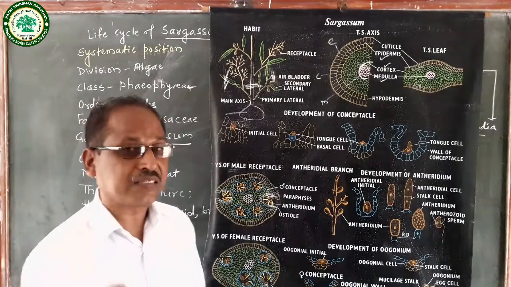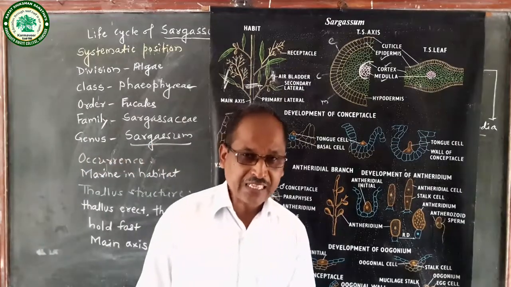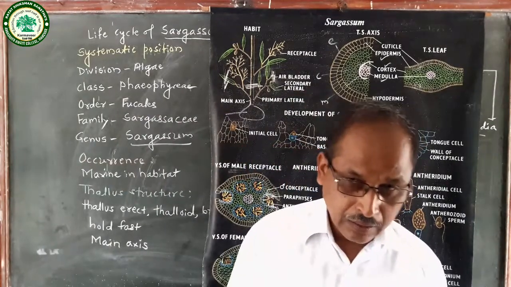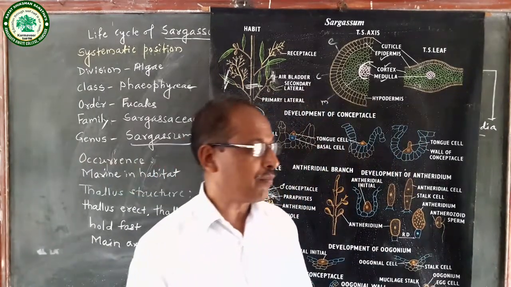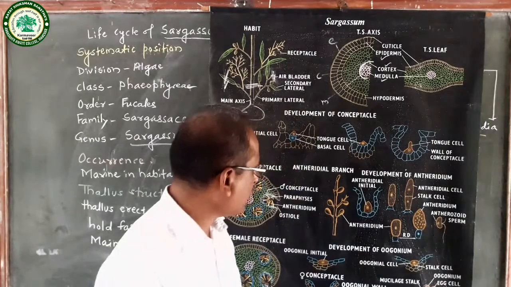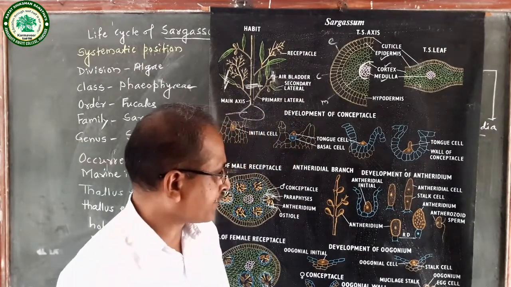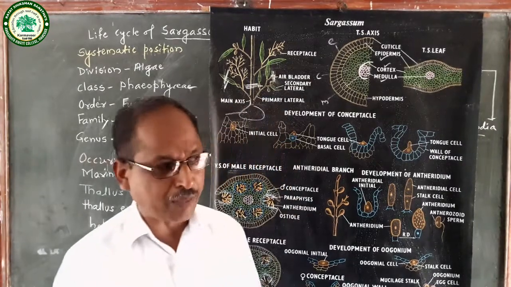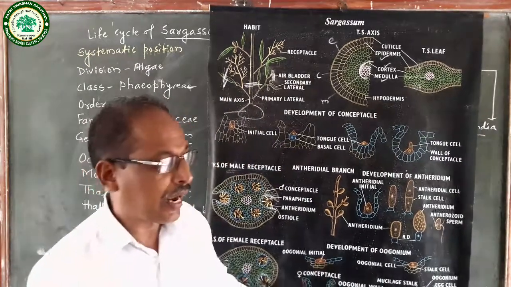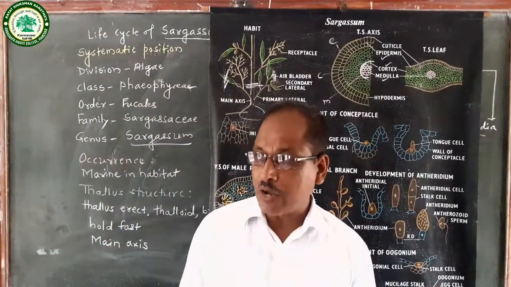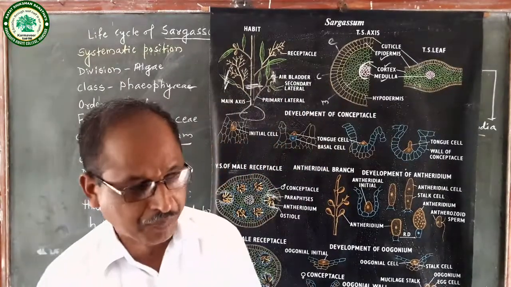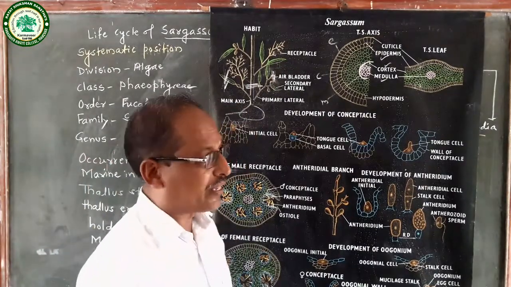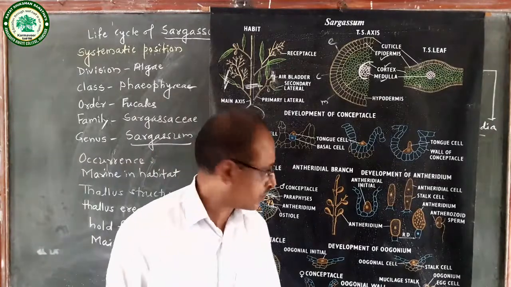Then third, that is the sexual reproduction. In sargassum, sexual reproduction is oogamous type. Oogamous type means there is a motile male gamete and a non-motile female gamete, and fusion takes place between them. That is called oogamous sexual reproduction. In sargassum, reproductive organs are formed in the form of conceptacles.